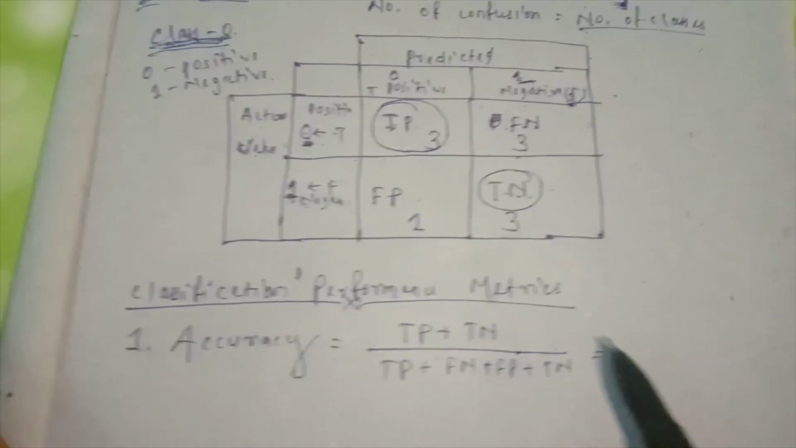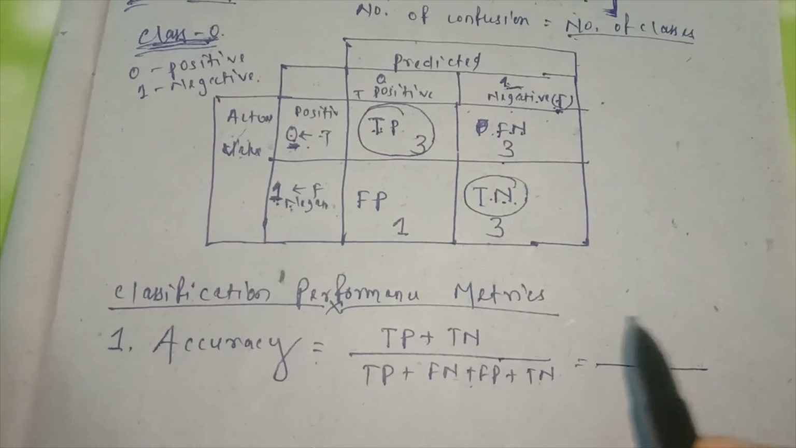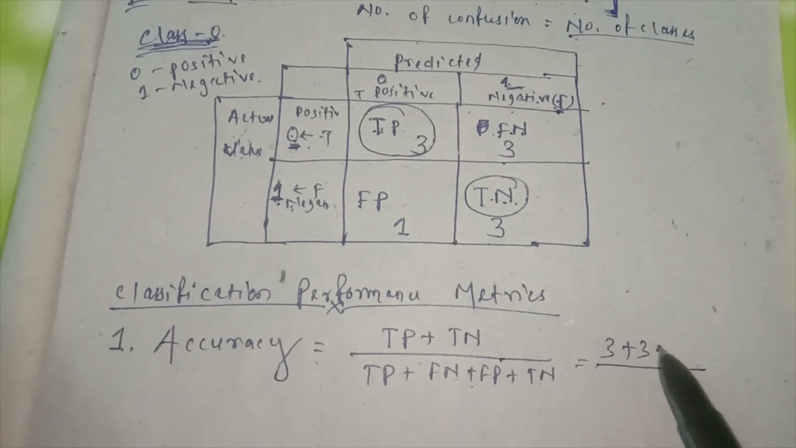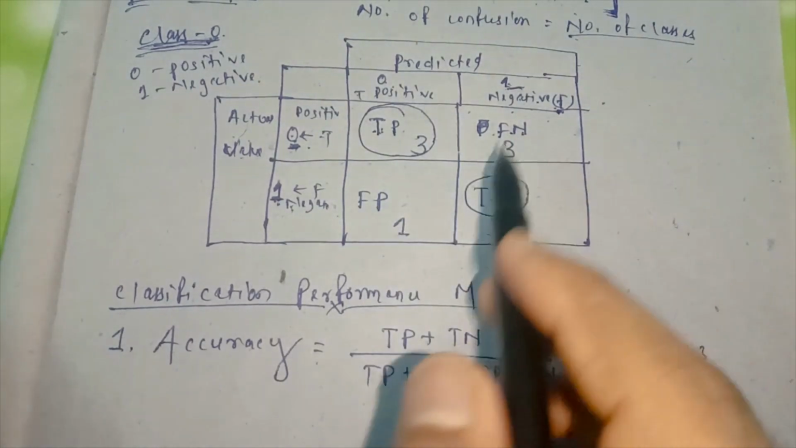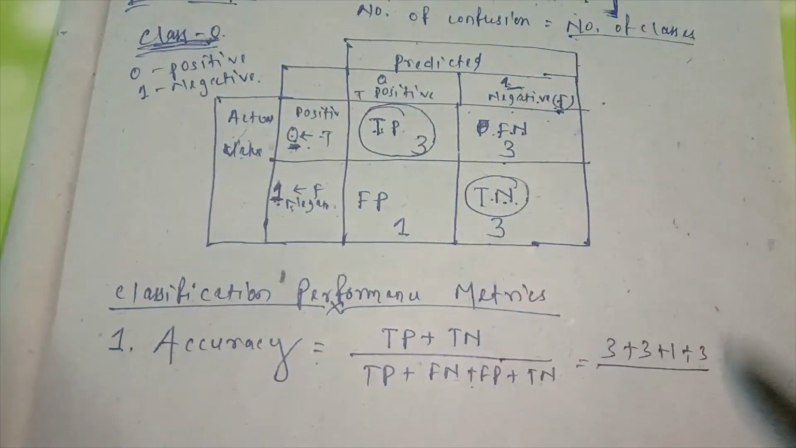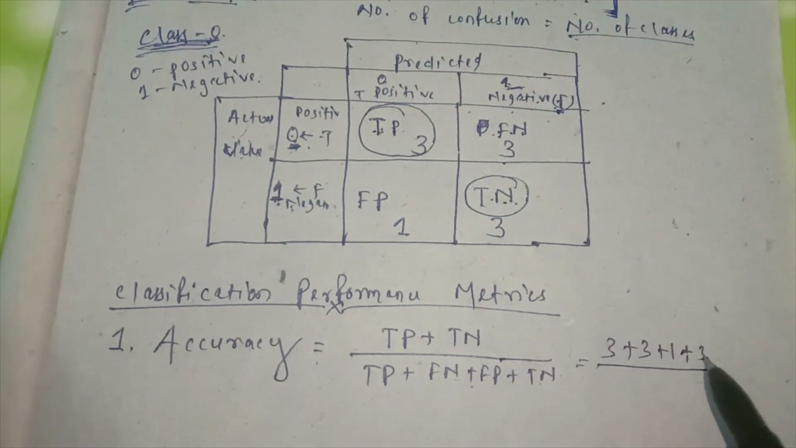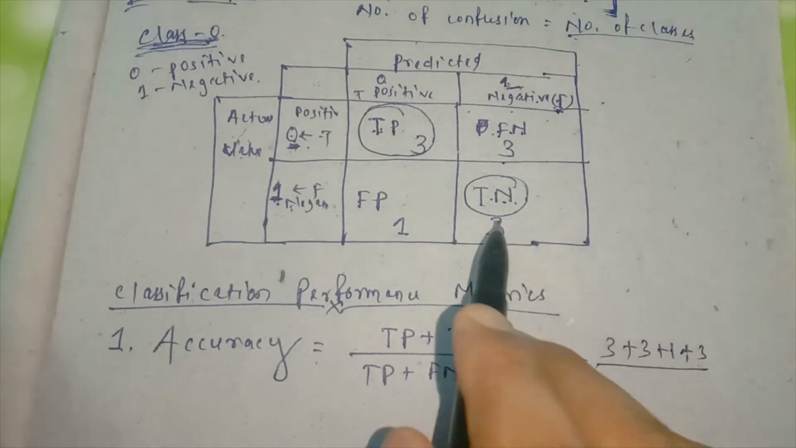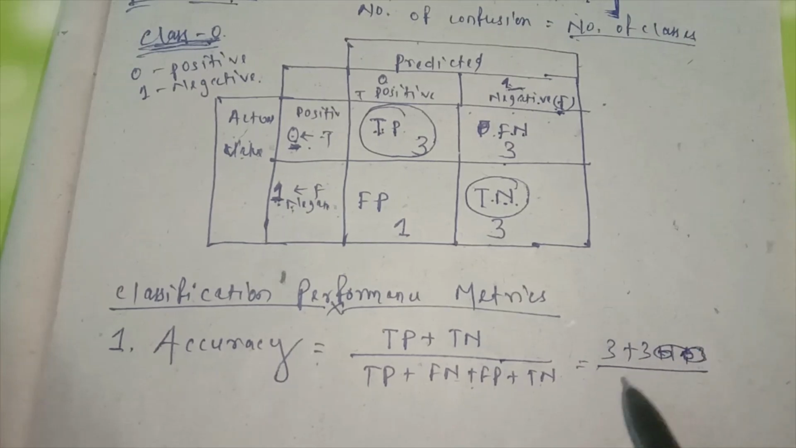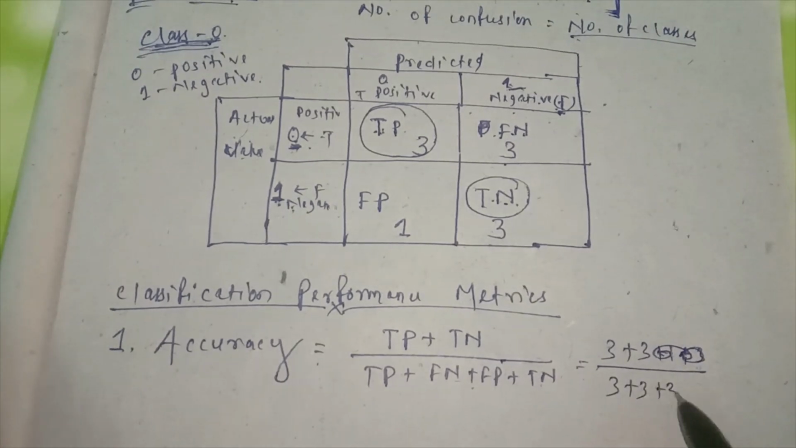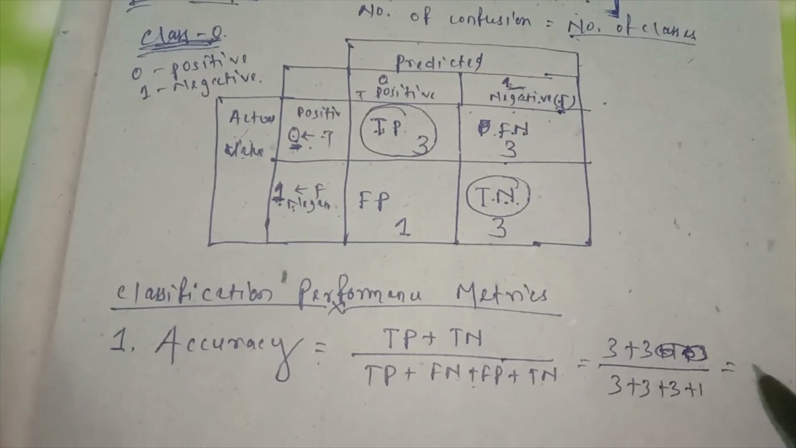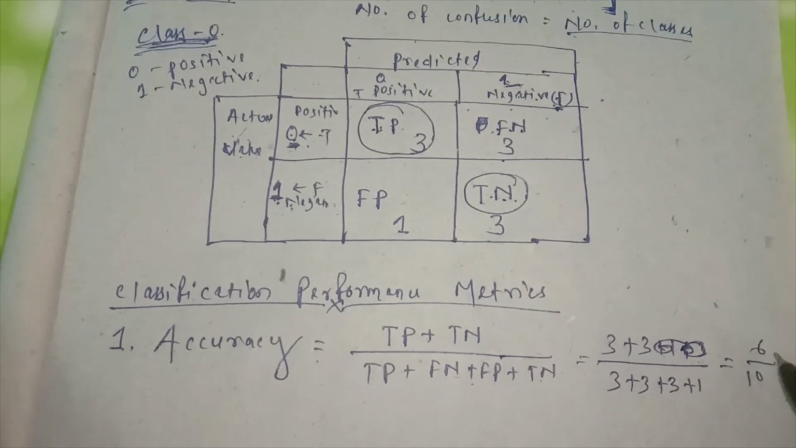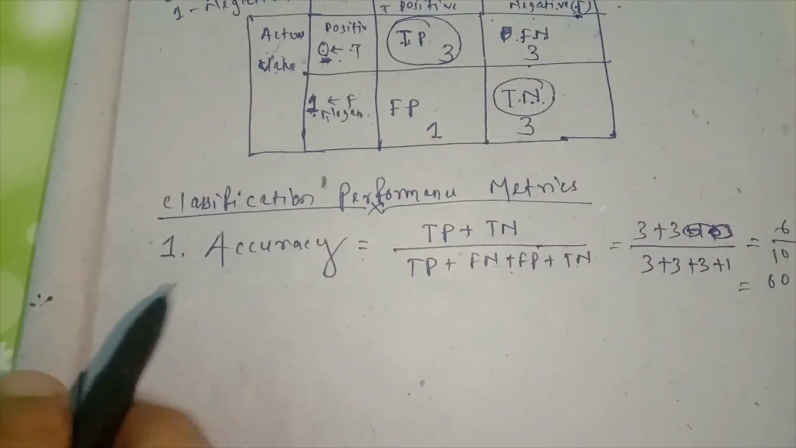So here, what is the value? TP 3 plus 3 plus 1 plus 3. Remember that the sum is equal to 10, because the sample size is 10. So here it is 3 plus 3 divided by all, 3 plus 3 plus 3 plus 1, which is equal to 6 by 10, equal to 60%. So we got an accuracy of 60% for the model.